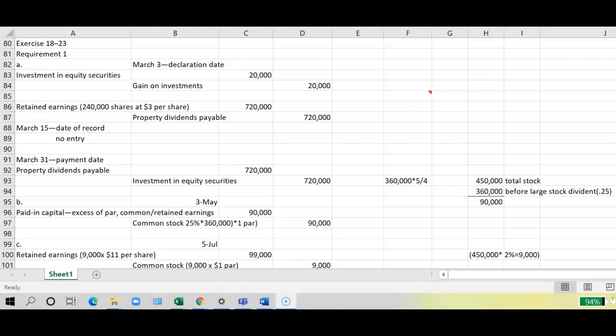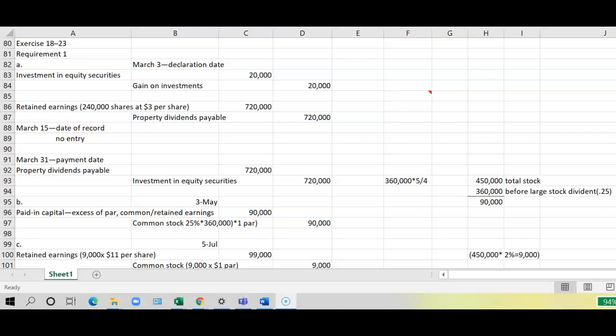For any stock distribution of the company's own stock, any distribution 25% or greater will be debited at its par value to the account paid in capital in excess of par or retained earnings.